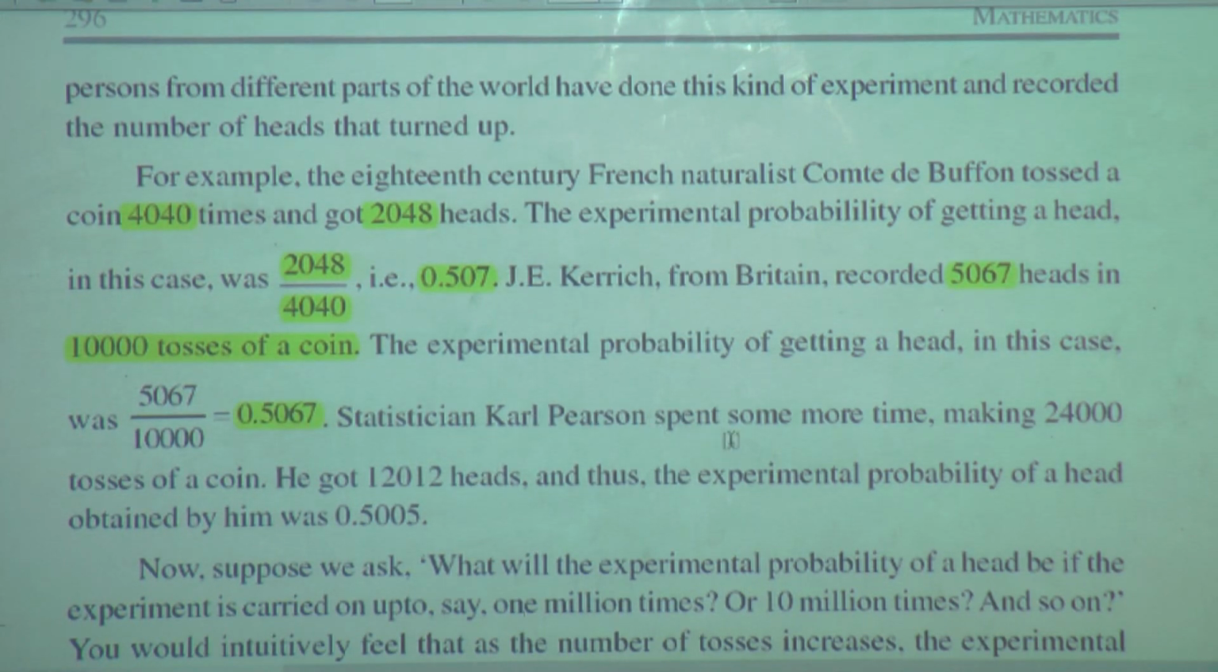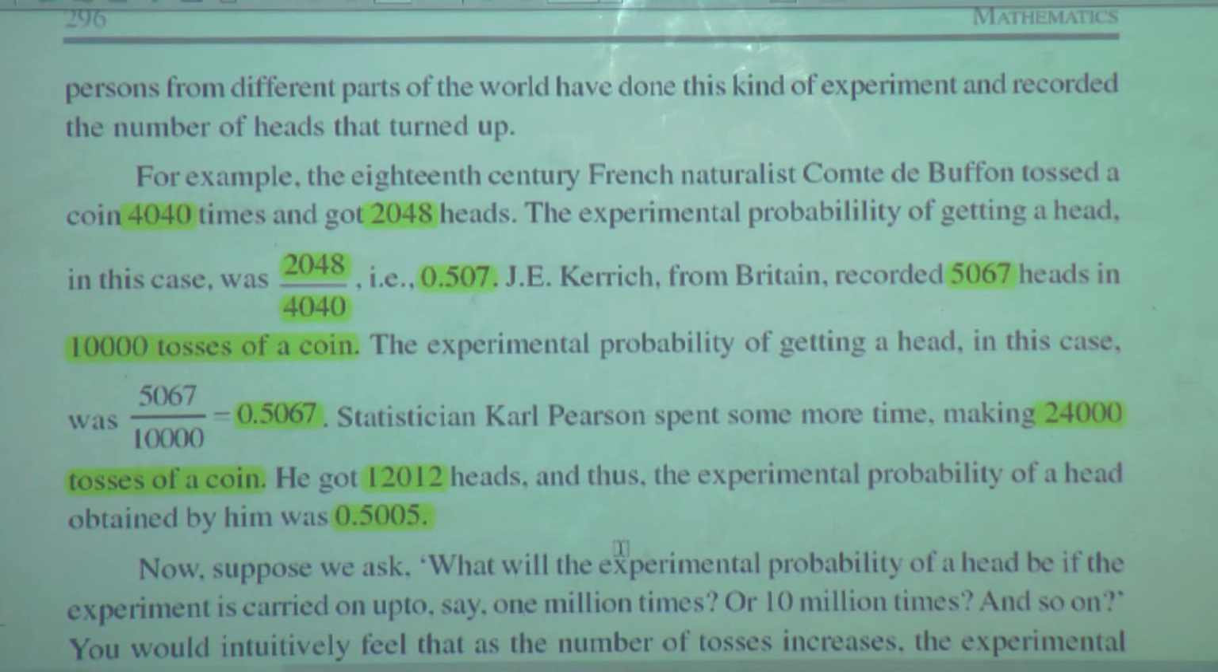Statistician Karl Pearson spent some more time making 24,000 tosses of a coin. He got 12,012 heads. Thus, the experimental probability of a head obtained by him was 0.5005.